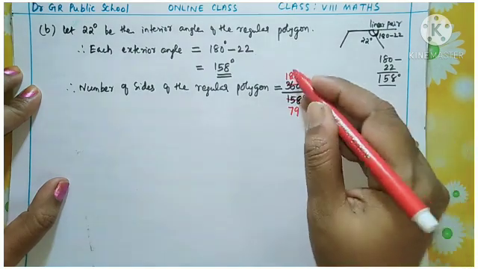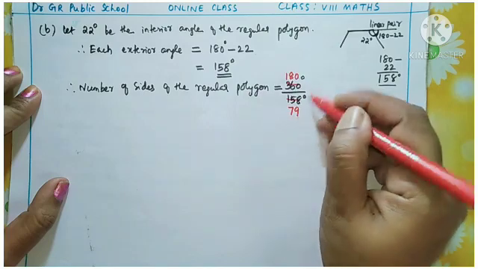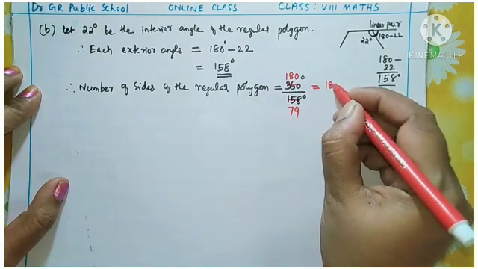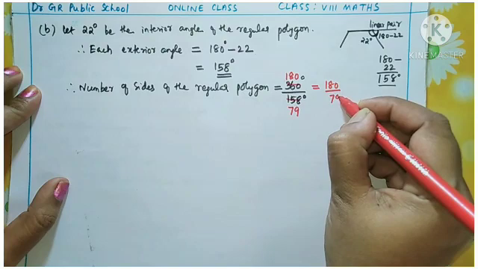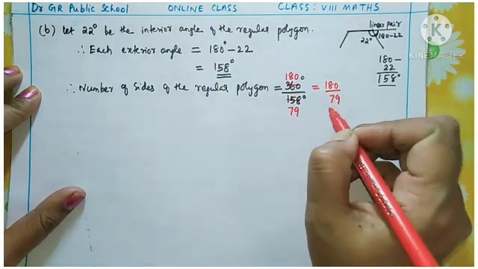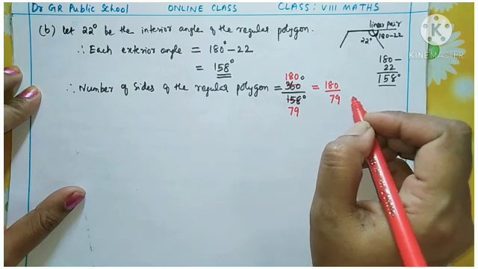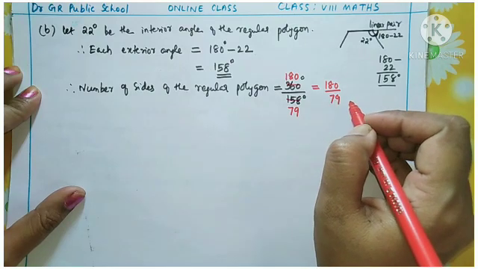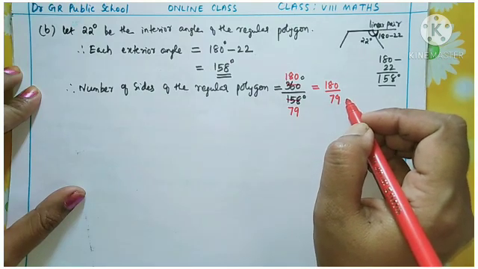Now here also you can see that this reduced form, 180 by 79, will not divide completely, and this will also be a decimal number. So this is also meaningless.